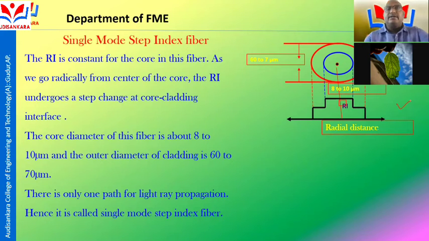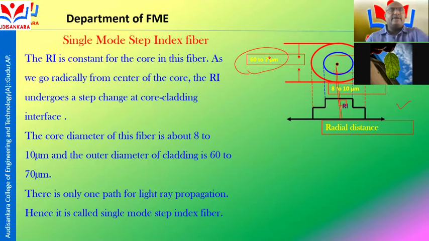Here this is called the core diameter. The core diameter is 8 to 10 mm, and the cladding diameter is 60 to 70 mm. The refractive index is constant for the core in this fiber, as we go radially from the center of the core, which is called the optical fiber axis.